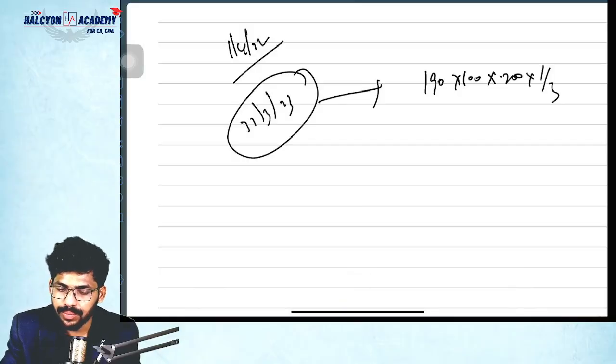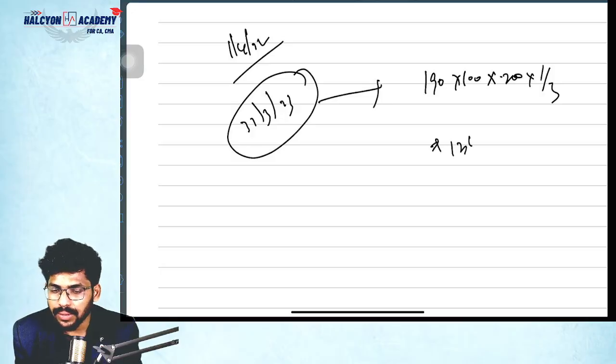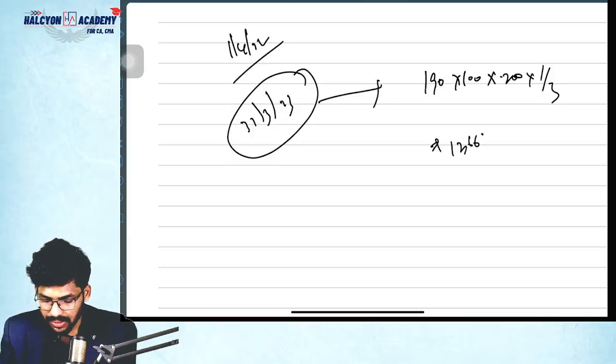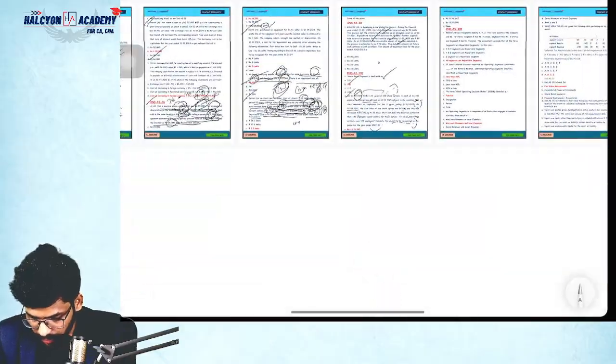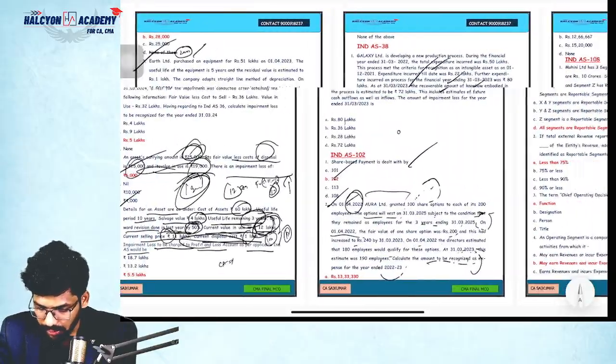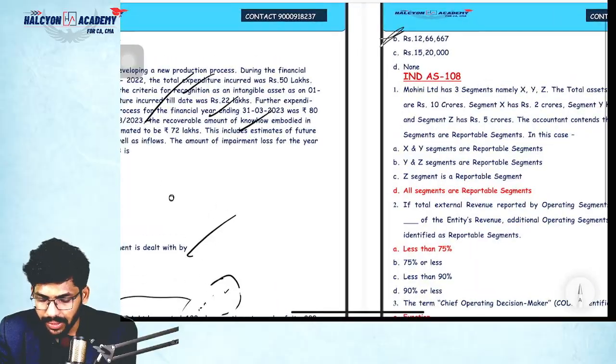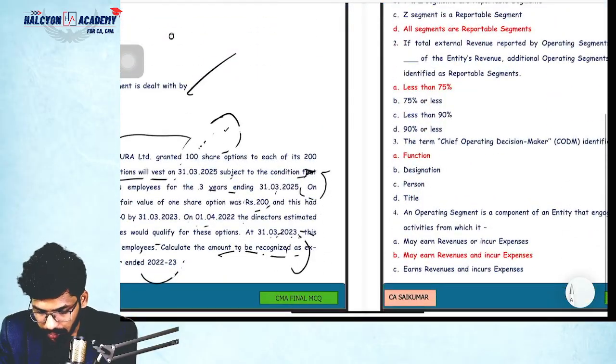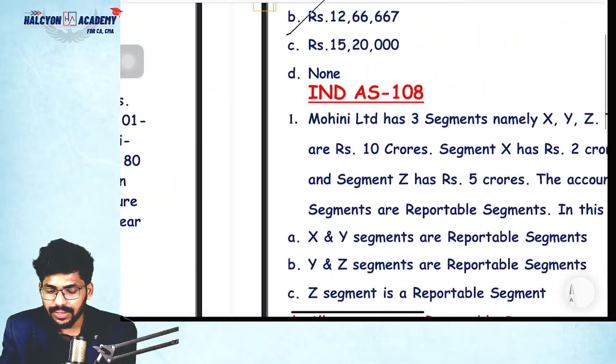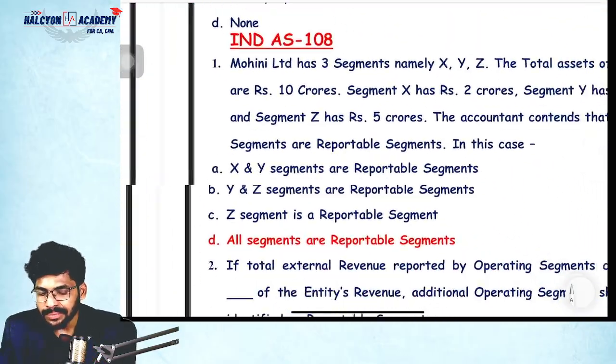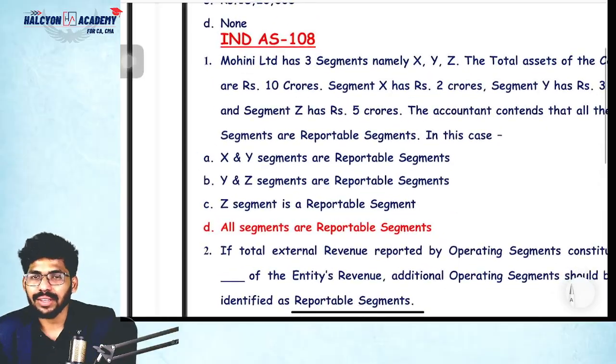That is 190 into 100 into 200 divided by 3, so how much? 12,66,667. Correct? Sorry, the answer is not A, guys, so please change this. 12,66,667, that's it. Very simple. They're asking for the first year expense only.